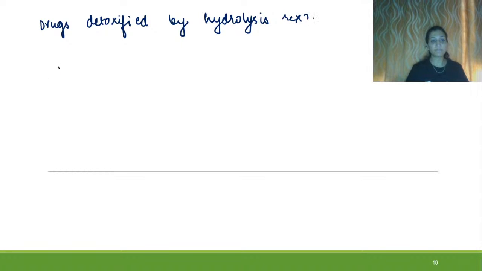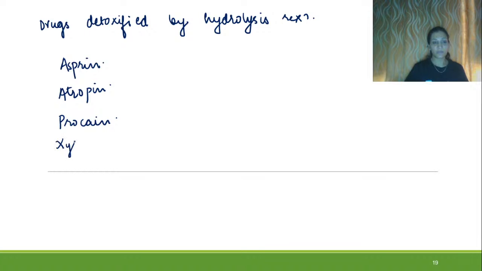Drugs detoxified by hydrolysis reaction. What are the names? First one is aspirin. Let us write the names of the drugs: atropine, procaine, xylocaine.